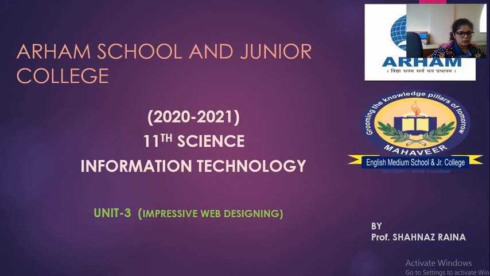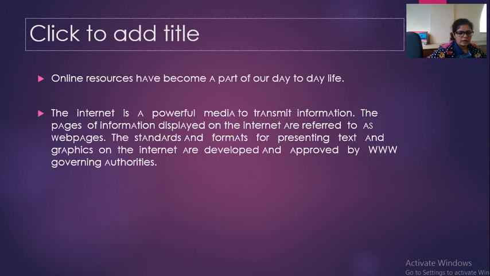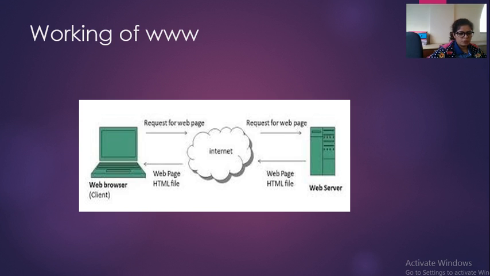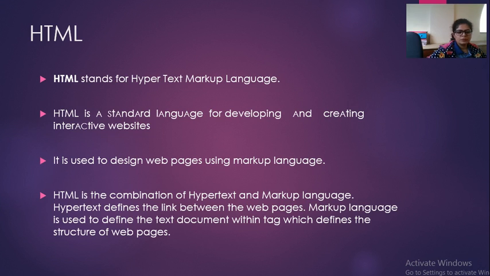So with this, students, in the third unit we have studied basics of web, components of web, and working of WWW. Now we have to start with the HTML part. What is the HTML part? Why do we have to study HTML and how do we use it? The answer is that whenever we make use of websites, we have to design web pages. HTML is one of the languages which gives us the facility to design web pages. So let's start with HTML.